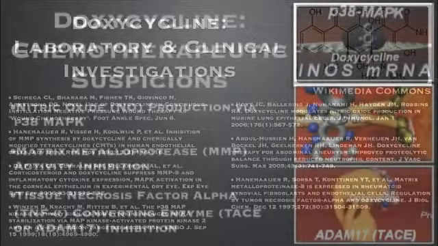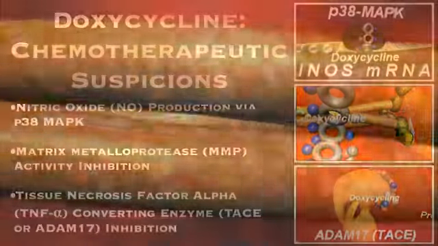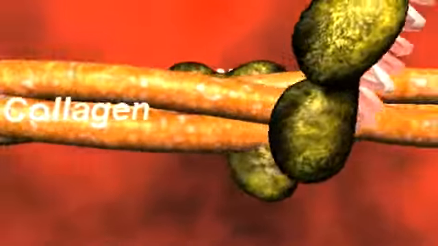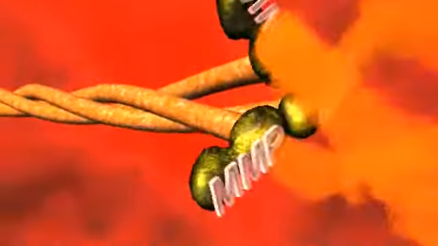This is particularly so as an inhibitor of nitric oxide production, matrix metalloprotease activity, and tumor necrosis factor alpha converting enzyme. MMP activity has been identified as a key player in the environment of chronic wounds as well. Although MMPs are part of the normal breakdown and remodeling of tissues within the human body, non-healing ulcers are particularly less governed by regulatory mechanisms and therefore see an overabundance of MMP activity, and consequently lead to the persistence of inflammation and degradation of the epithelial matrix in situ.